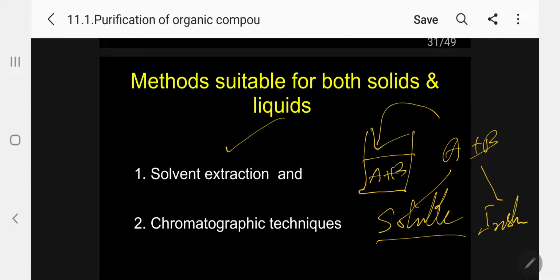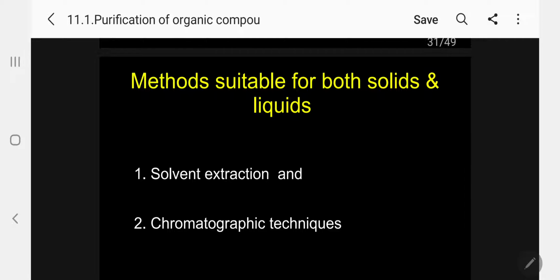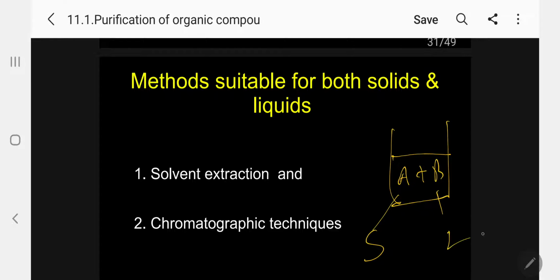That is solid extraction. In the same way, you can take a mixture of a solid and a liquid and separate A and B. One is solid, another is liquid, but they are miscible. So you select a suitable solvent so that the liquid will be soluble, you can decant it off, and the solid will be retained in the beaker.